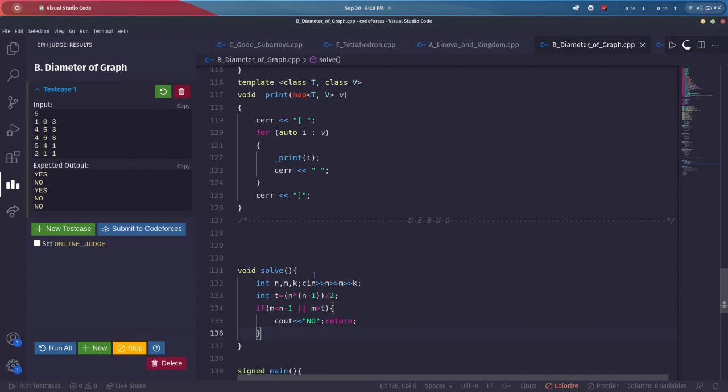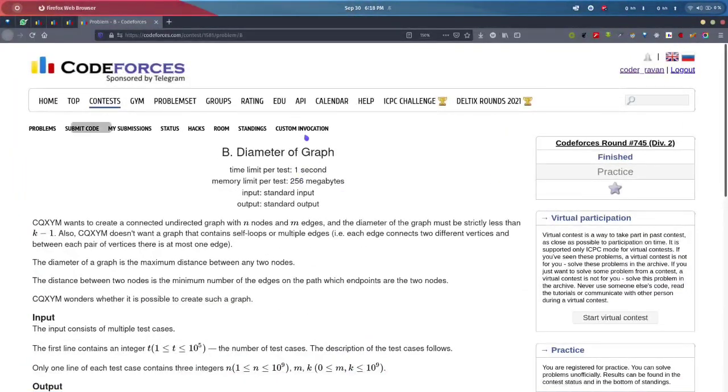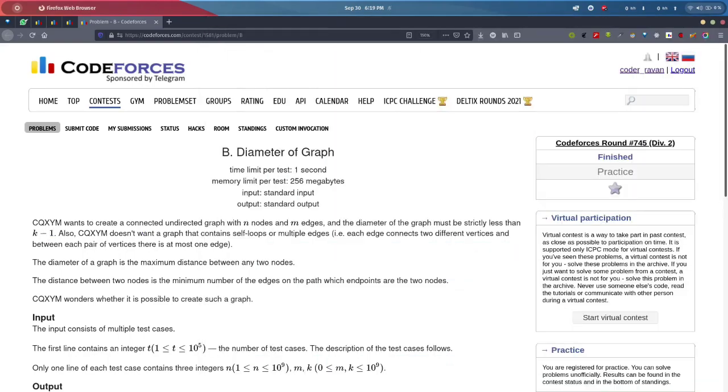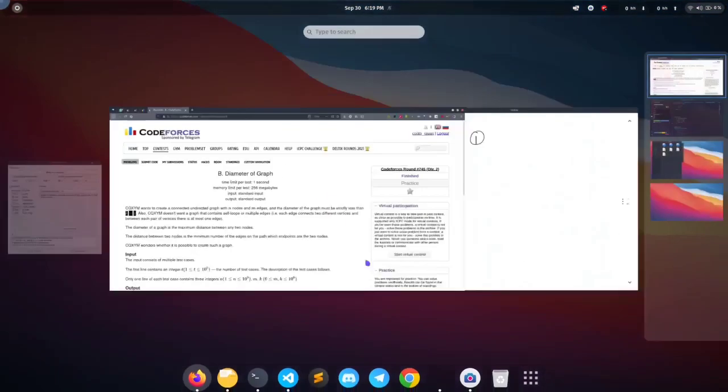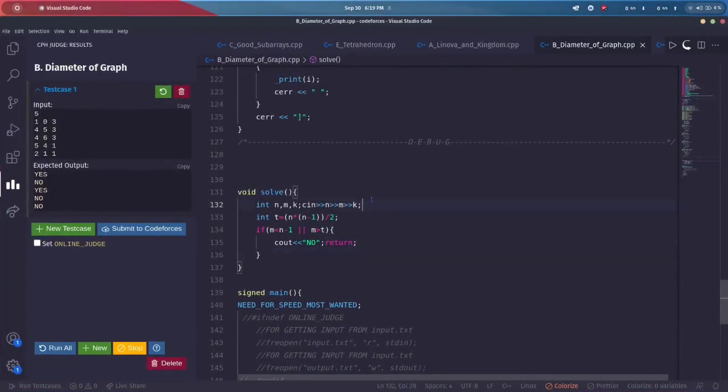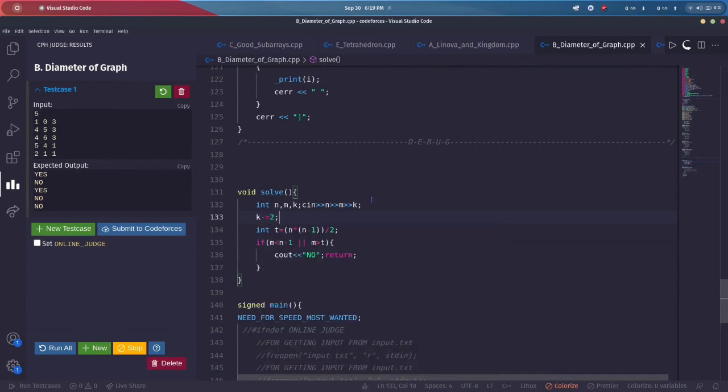I can have multiple more edge cases, I'm telling you. Is it possible that the diameter of a graph can be 0? Yeah, it's possible. When I have only one node, at that position my diameter can be 0. And in the question I have also been given that the diameter must be less than k minus 1. So to make it simpler, I will just subtract here only, that k minus equals 2, so that I don't have to take the edge case. It can be less than or equal to. So when I do k minus equals 2, it means that I can have at most k diameter. So my diameter must be at most k, right?